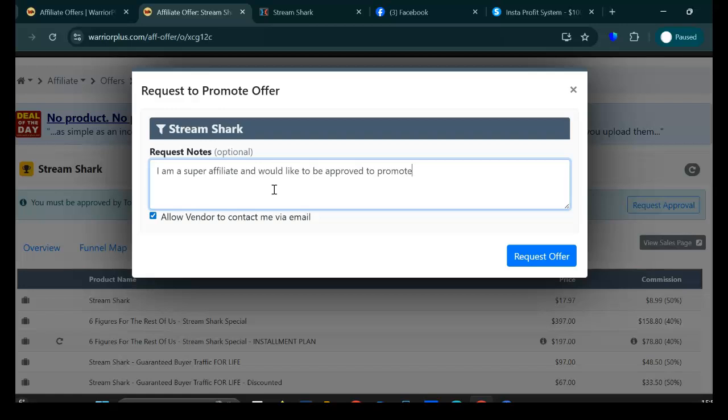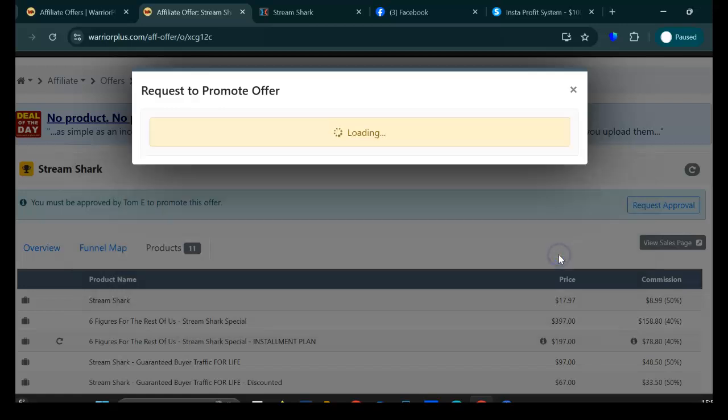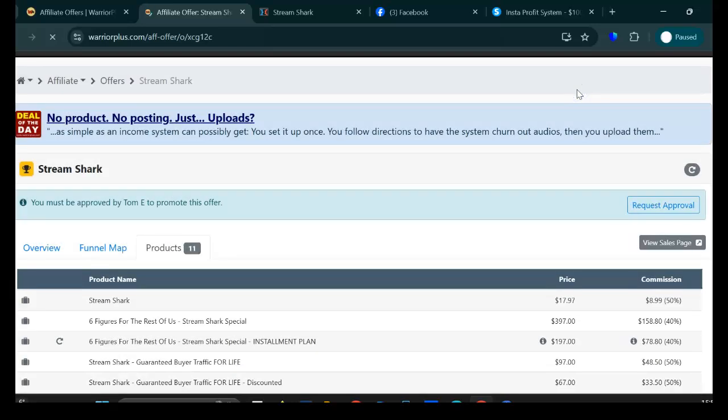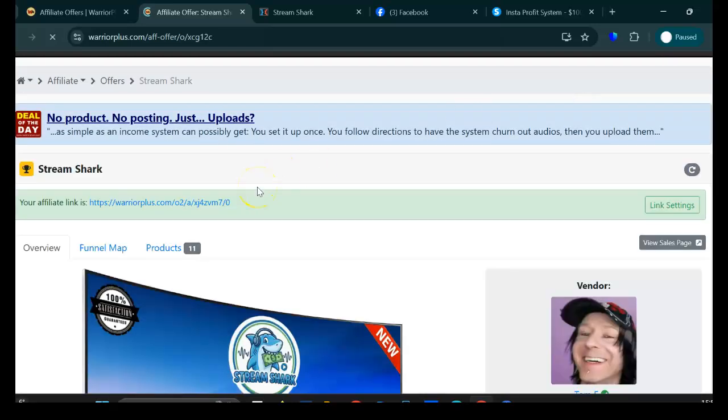That's it. This is more than enough for me. But in your case, you want to put a complete detailed description: who you are, where you're from, how you're going to promote, what traffic source you're going to use for better chances to get approved. Okay. Request offer. Most likely I should be auto approved. And yes, I'm auto approved because I've got a very good track record. But in your case, if you're a beginner, this is not going to come up like this.